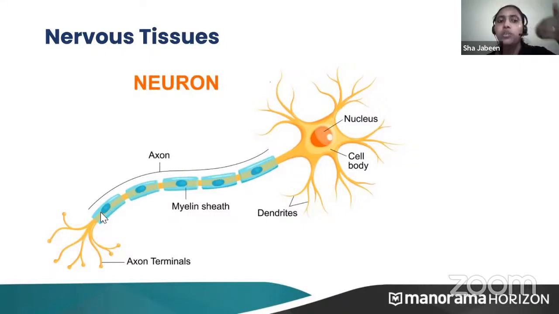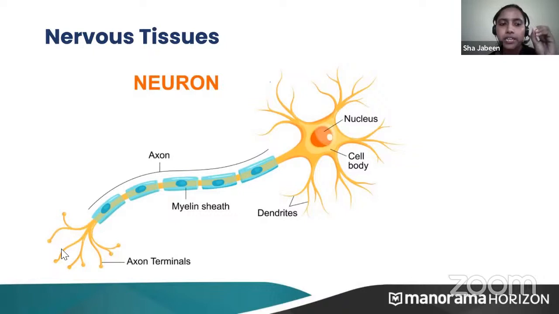This long branch we call the axon. In exams they ask, name the long branch of the nerve cell, so it is the axon. You might find some axons covered with a fat sheet, as you can see here, while some are not covered. If an axon is covered with the myelin sheath, the transfer of signal takes place very fast, because the myelin sheath is made up of fat, and fat is an insulator. It does not allow loss of any signal. If the axon is not covered by a myelin sheath, the signal transfer takes place at a slower rate.